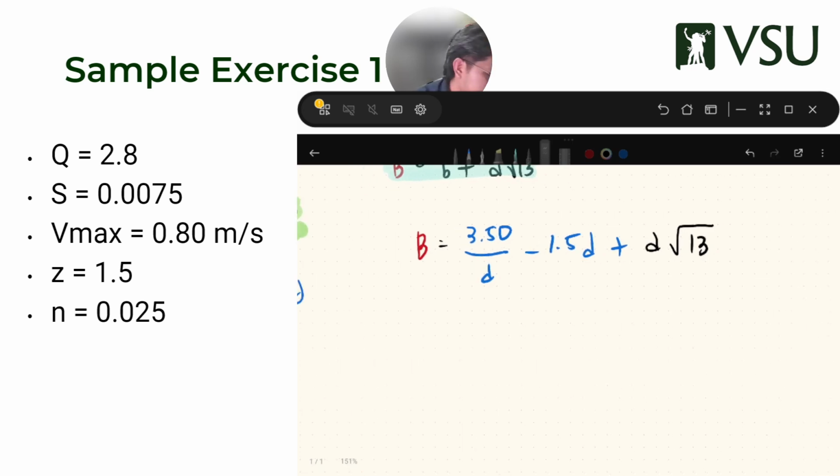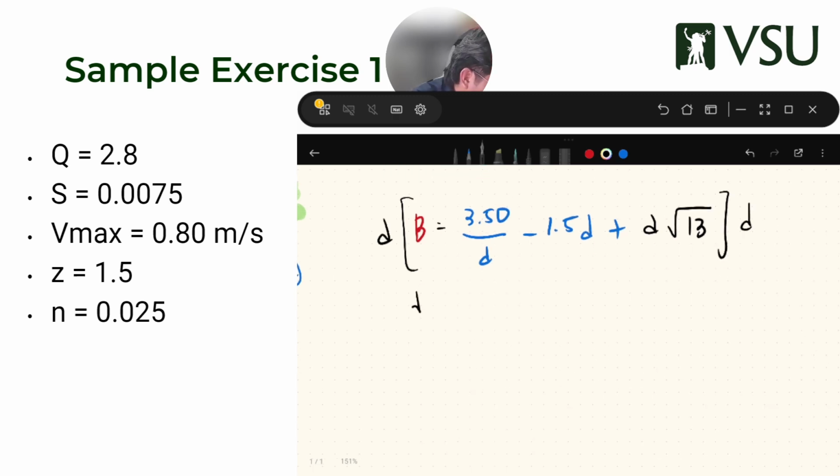I want to remove it, so I'm going to multiply both sides by D. That gives me D, D cancel, cancel. 3.5 minus 1.5 D squared plus D squared, oh sorry, it's supposed to be black, D squared square root of 30.